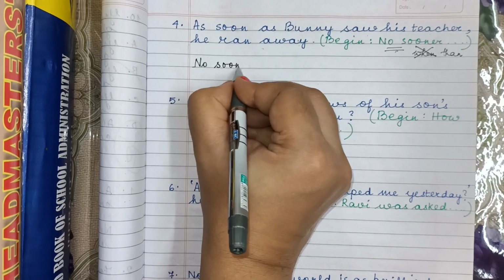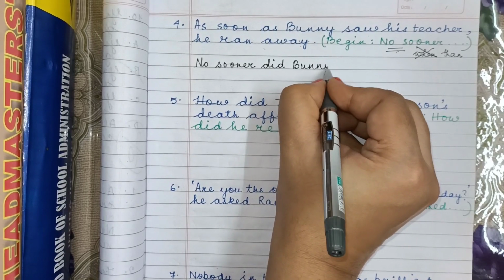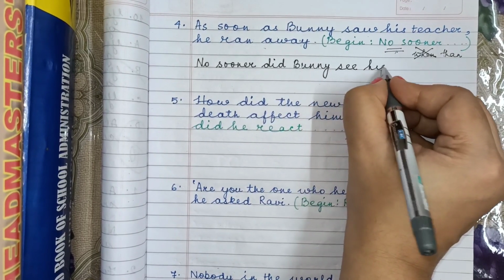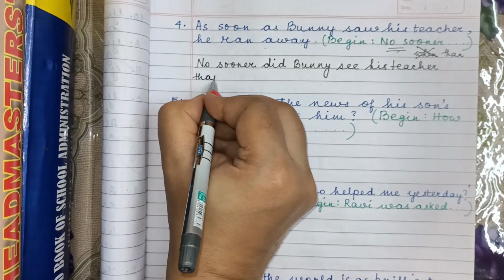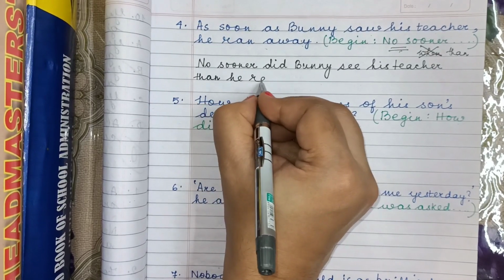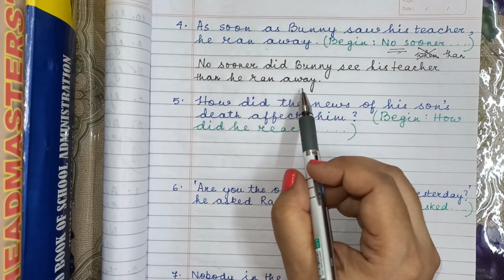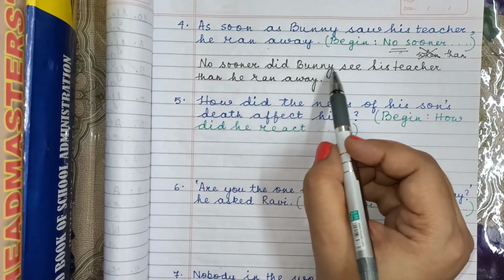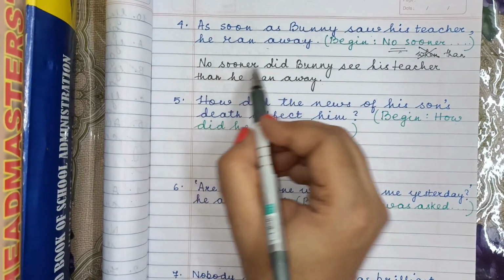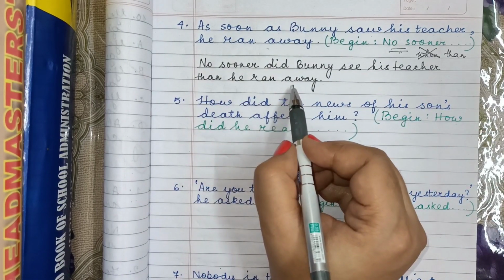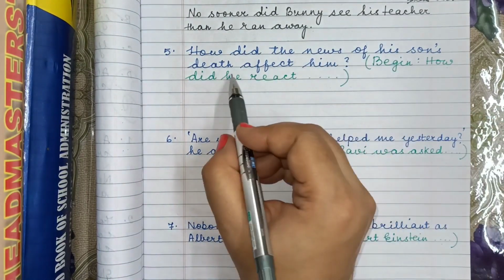No sooner did Bunny see his teacher than he ran away. So this is the right answer. You may get options like, no sooner does Bunny see his teacher, no. No sooner did Bunny saw his teacher, no. No sooner did Bunny see his teacher when he ran away, definitely not. Okay? How did the news of his son's death affect him?